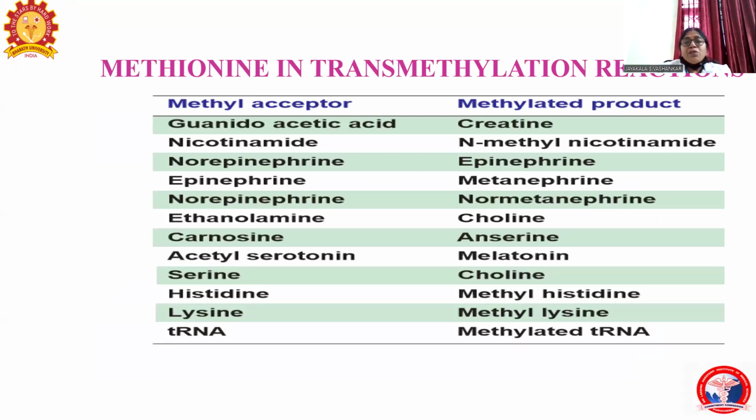So we have seen why the methionine is activated and how it donates the methyl group. Why is the methionine activated? Because it has to donate the methyl group. So here we are giving the list of methyl acceptors and the methylated products. This reaction is called transmethylation reactions.